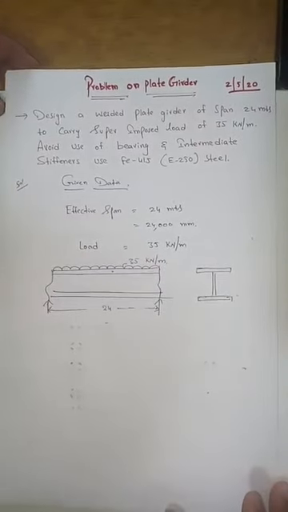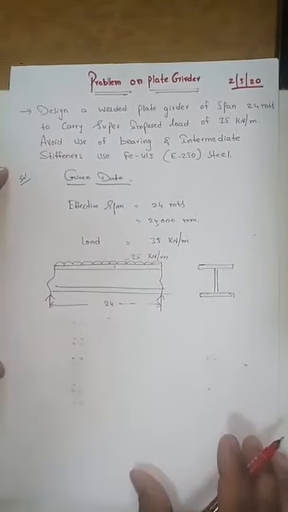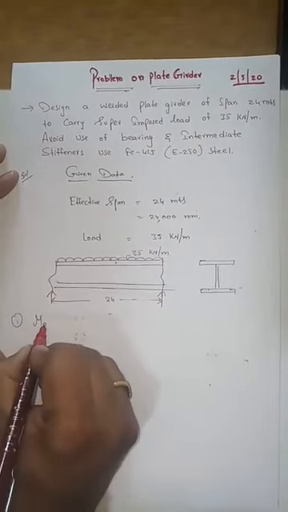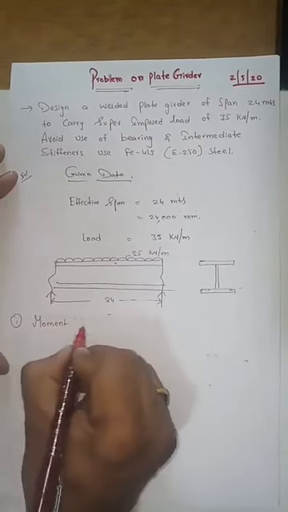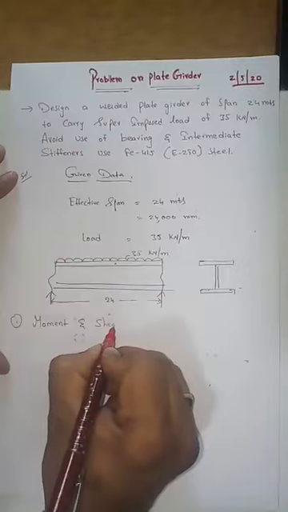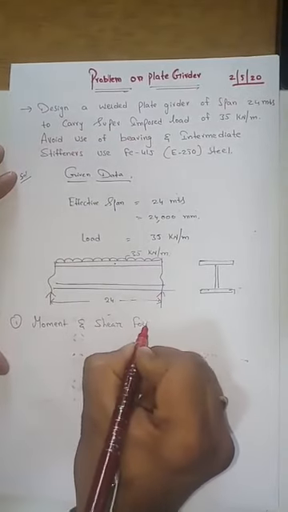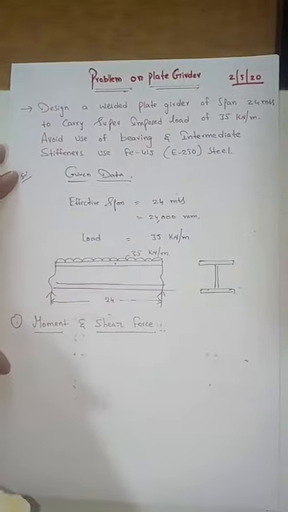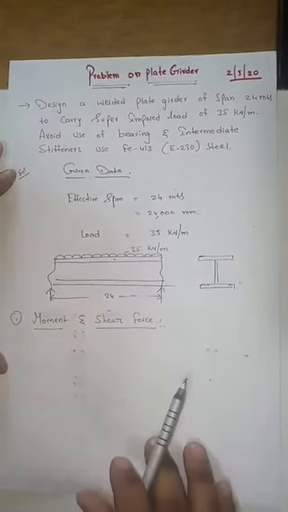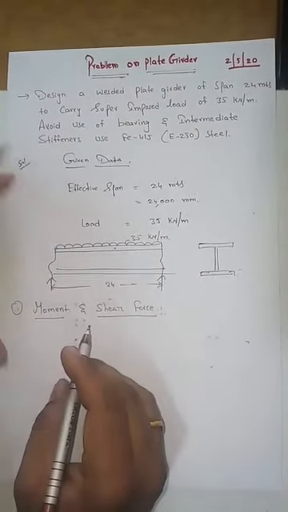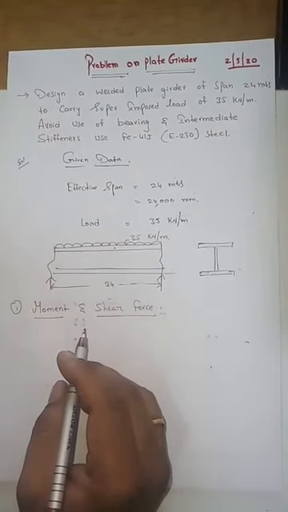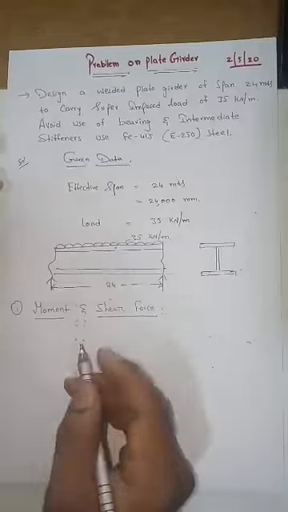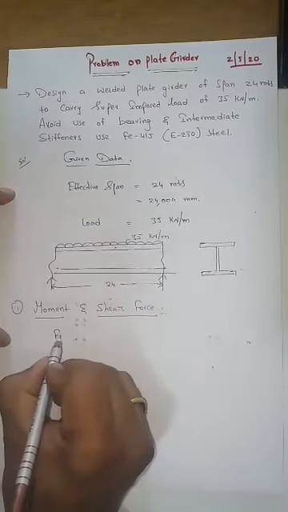the first part. Okay, so let me keep the heading. First one, moment and shear force calculation. Because we need to start with analysis first, then design next. Now let me calculate the factored load, because the load given as 35 kilonewton per meter is a working load. So we need to calculate the factored load.